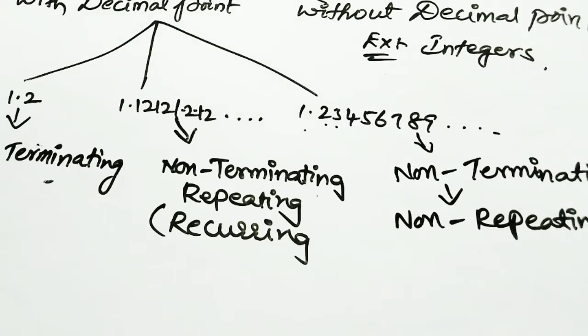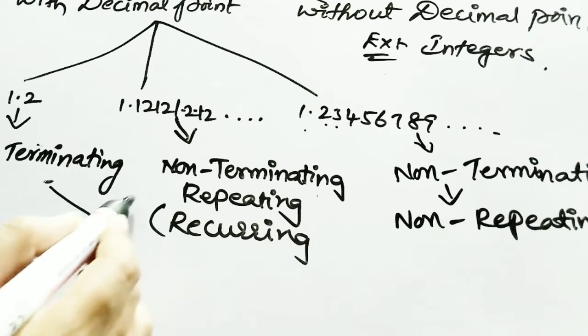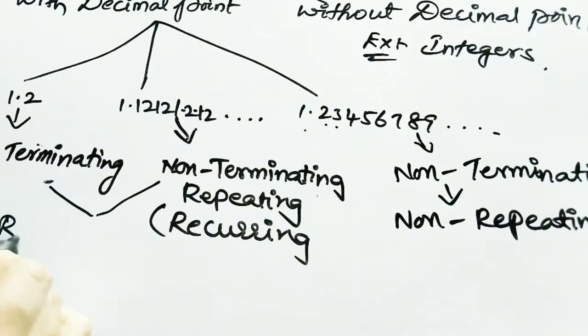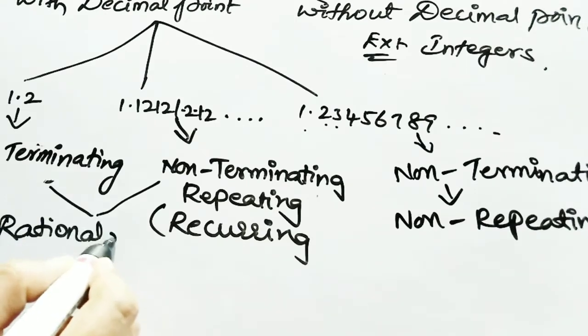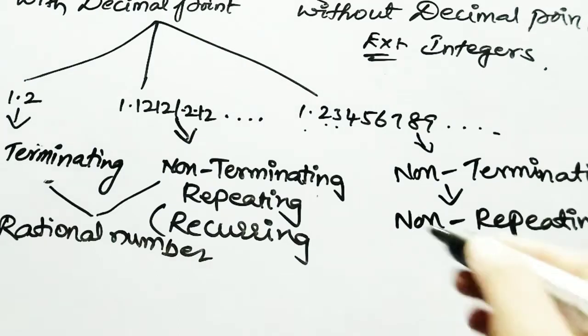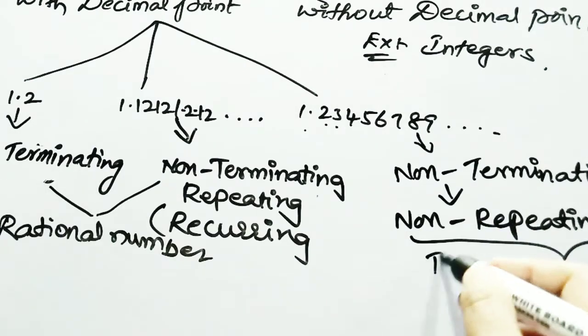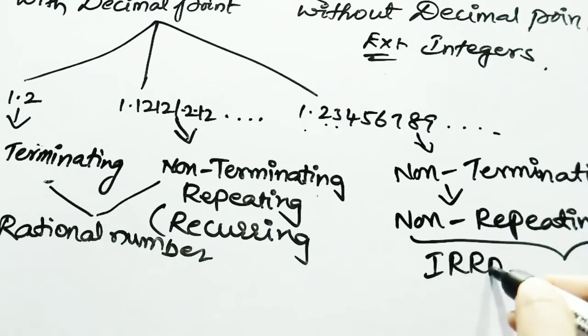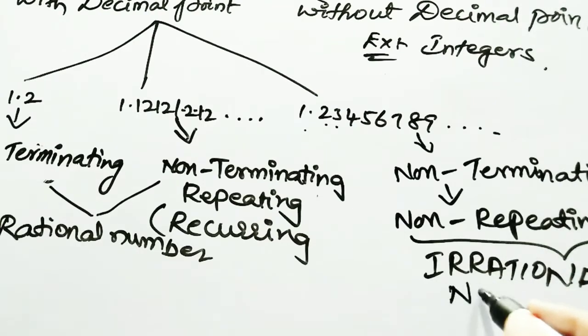Terminating and non-terminating repeating types of numbers are called rational numbers, and the non-repeating type of number is called an irrational number.